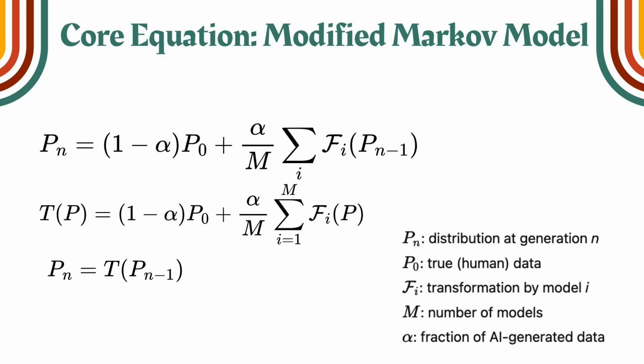Then we plug in this average Q_AI of N function to get a final P of N equation. We equate the right-hand side to a transformation of P. And finally, we get this final Markov chain equation, which is P of N is equal to the transformation of P of N minus 1. And we see the current probability distribution of an AI model depends only on the probability distribution of the previous AI model, where P of N is the distribution of generation N, P naught is the true human data, F of I is the transformation by model I, M is the number of models, and alpha is the fraction of AI-generated data.